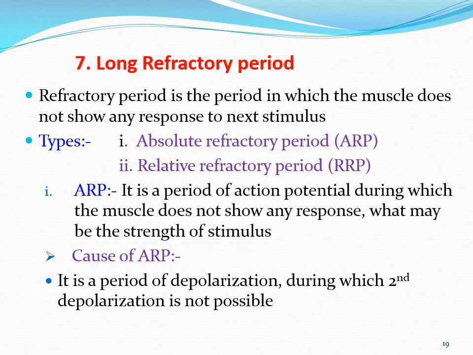So what is the cause of the absolute refractory period? It is a period of depolarization during which second depolarization is not possible. Try to understand, students.